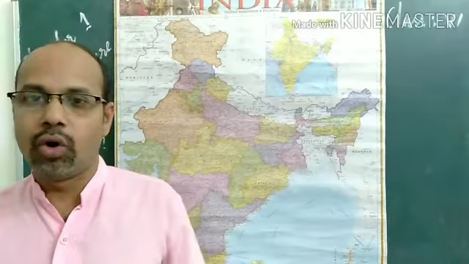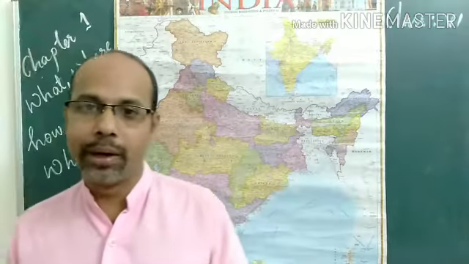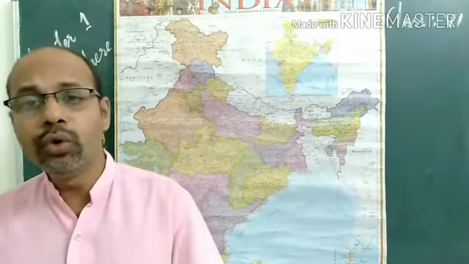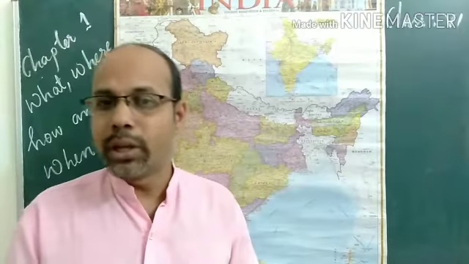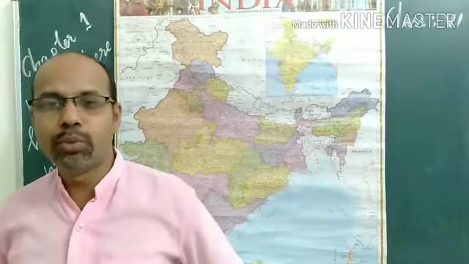Many years ago, in the past or in the ancient period, what happened? How do we get the idea and how do we know that? There are many things about the past we can understand. We are studying through our textbooks.